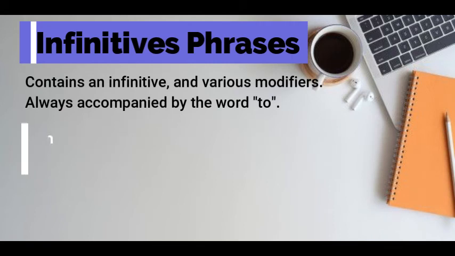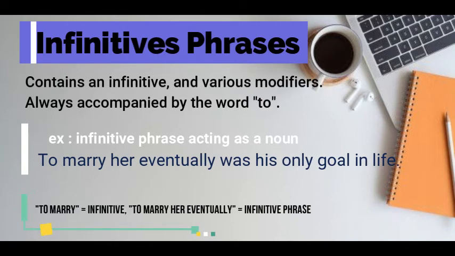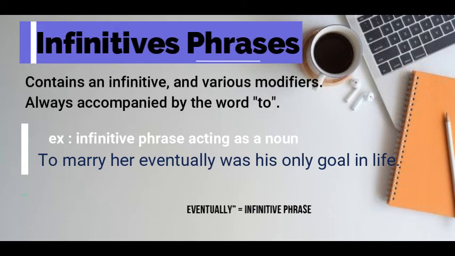Here's an example of an infinitive phrase acting as a noun. To marry her eventually was his only goal in life. In this example, to marry is acting as a noun. More specifically, it's the subject of the sentence. However, it didn't end there. This became an infinitive phrase when to marry was modified by two more words, becoming to marry her eventually.